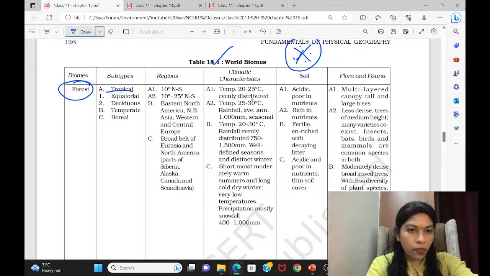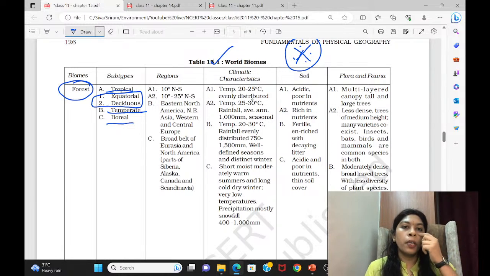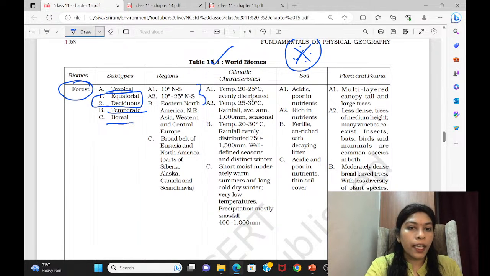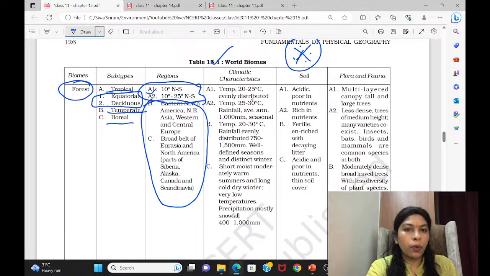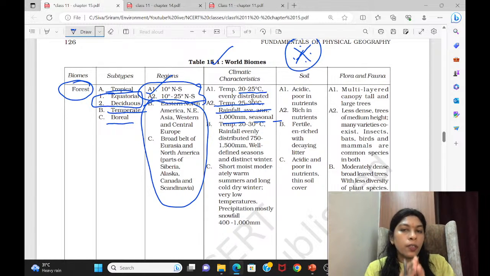They have classified tropical forest, temperate and boreal forest. Tropical, they have again divided into equatorial and deciduous. So they have given in what region it is lying. Consider this north south, in this latitude range it is lying, and even this and all is not required for us. This you have to take. Then come to the temperature conditions. They have given at what temperature they will be, what the rainfall will be, in what way it is distributed. So this and all is mentioned.